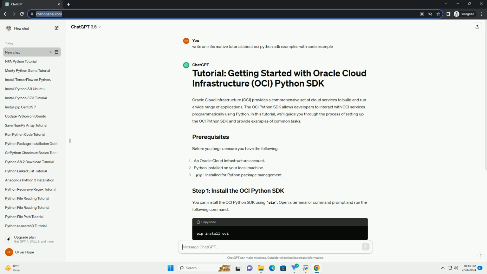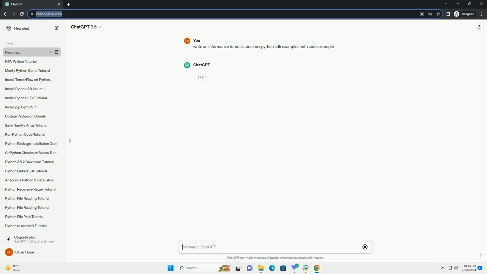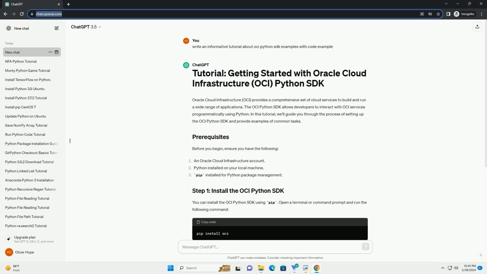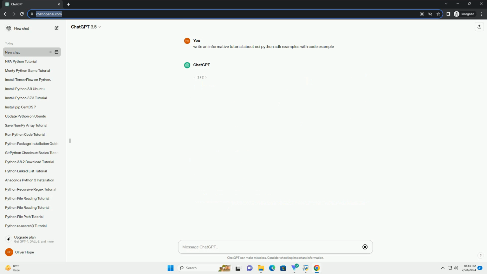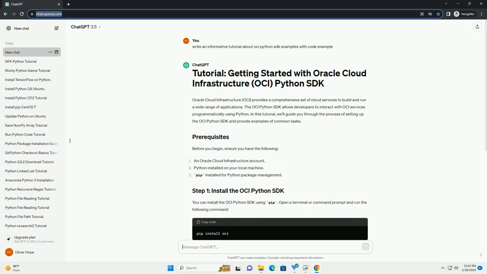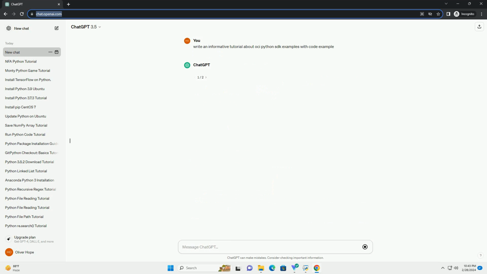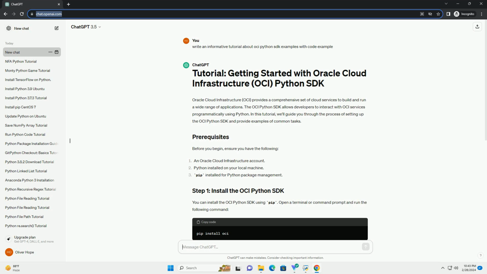To use the OCI Python SDK, you need to configure access to your OCI tenancy. OCI uses the concept of profiles to manage different sets of credentials. You can create a new profile using the OCI CLI or directly in your configuration file. Using the OCI CLI, recommended: if you haven't already installed the OCI CLI, you can follow the instructions here. Then, run the following command. Follow the prompts to create a new profile and provide your OCI credentials.